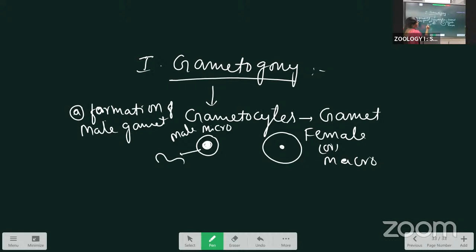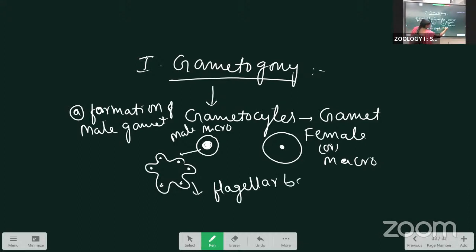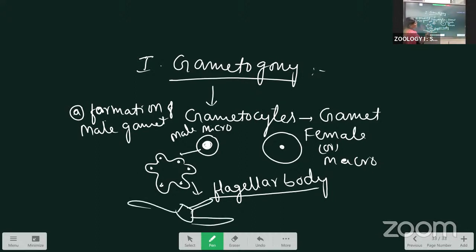The 8 nuclei enter the flagella-like structure; 6 to 8 nuclei are present. Each nucleus enters the flagella-like structure of the cytoplasm and forms the flagellar body. I will show in the diagram afterwards. First, listen. The nuclei enter into the flagella-like structure. The structure having the flagella-like projections we call the flagellar body.